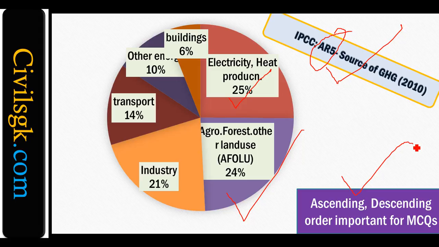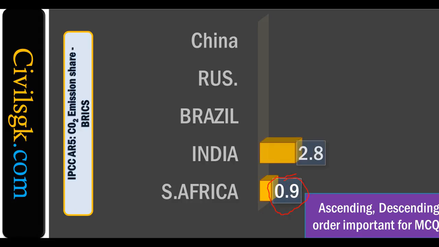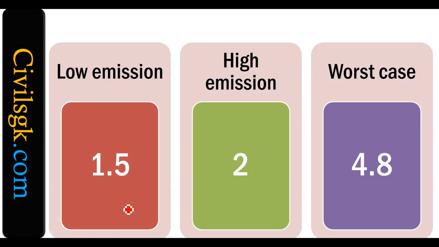Clear? Next, South Africa, which is contributing 0.9, India, which is contributing 2.8, Brazil, which is contributing 4.4, Russia 7.4, China is contributing a lot in this scenario, and this is the CO2 emission share of the BRICS, as you simply call it. Clear? And now, low emission means 1.5, high emission means 2, worst case it's 4.8. Now we are under this situation, we are closing in on this situation.